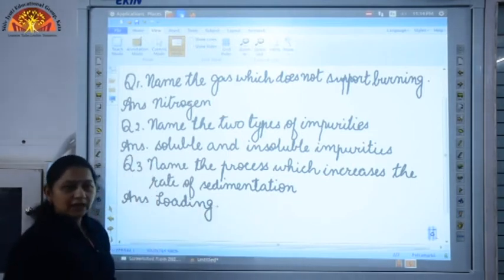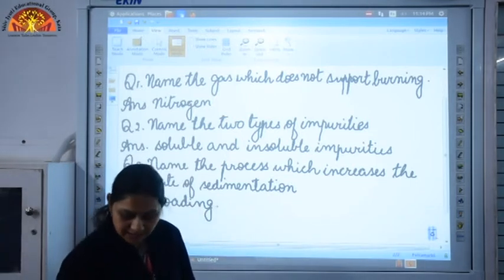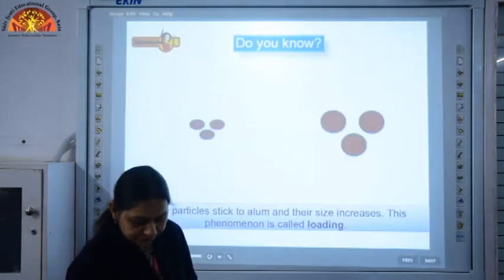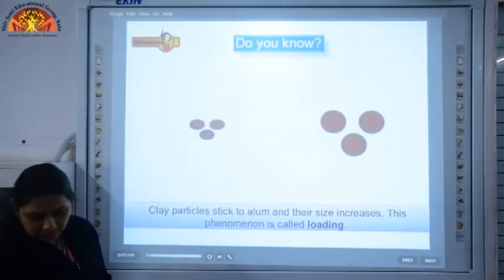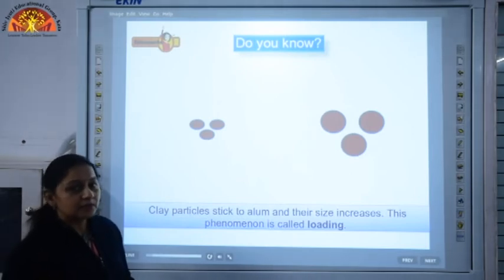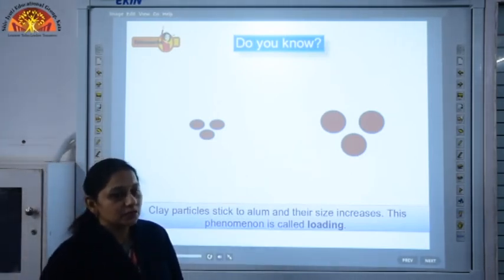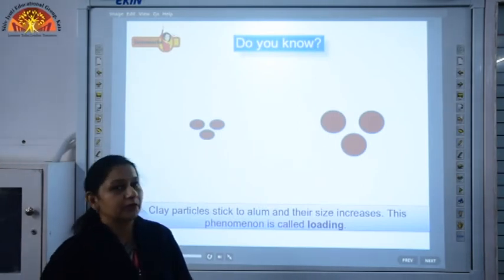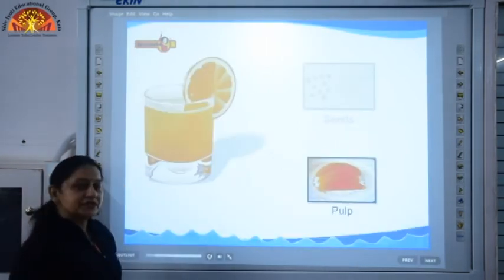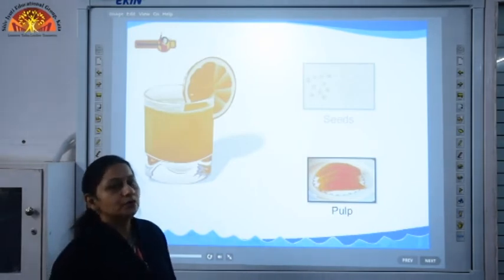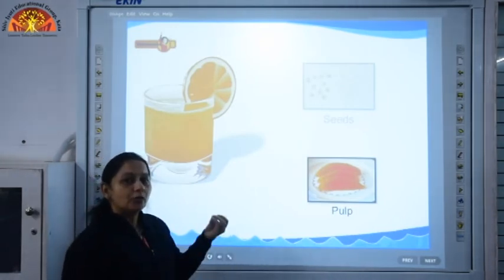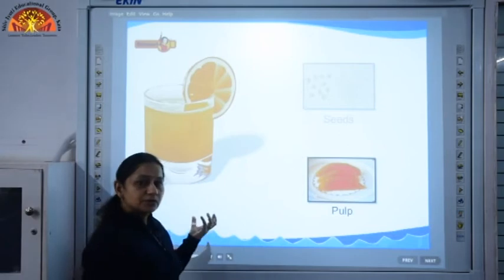So, we have covered our 3 internal questions too. So, children, the next process which is used to remove insoluble impurities is filtration. Now, children, what do you do when some seeds or pulp are there in your juice?